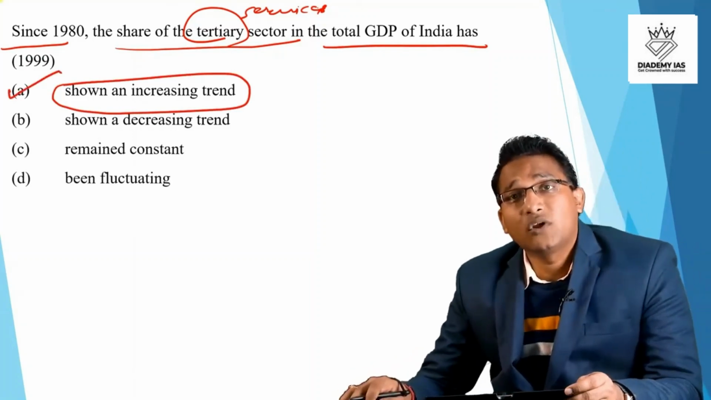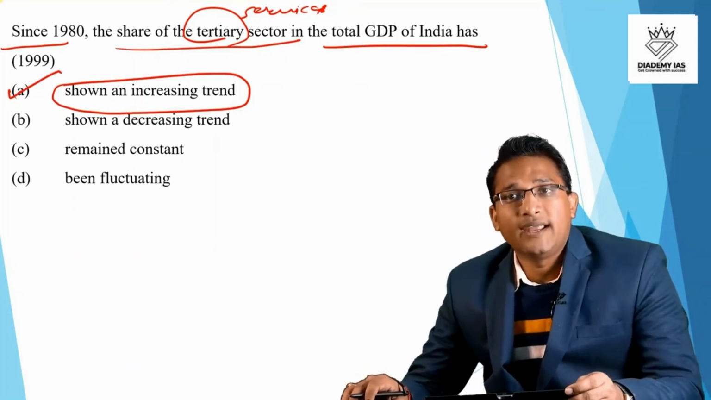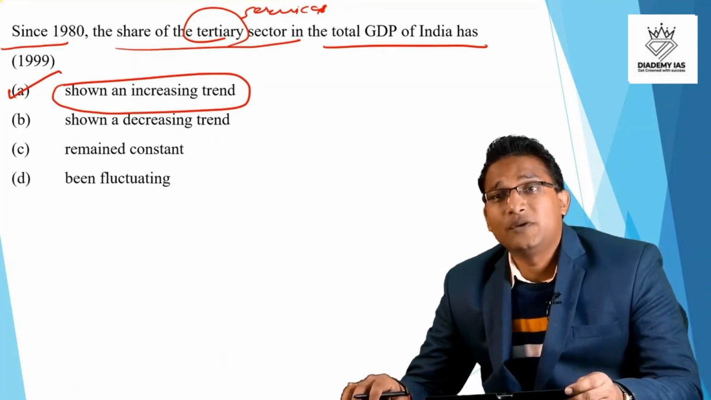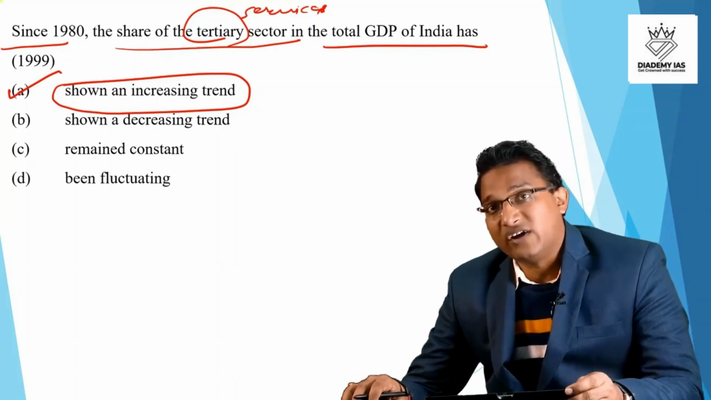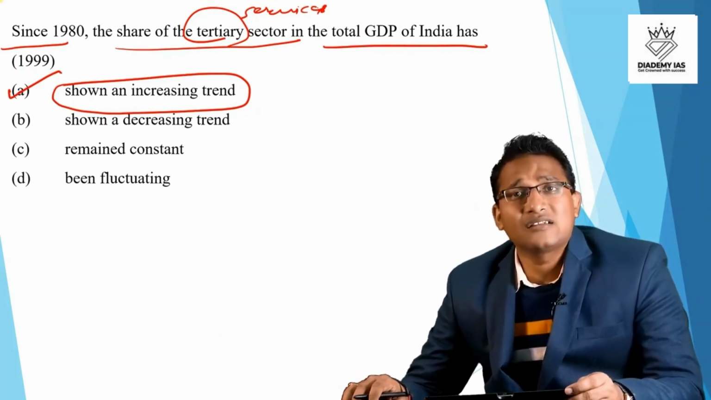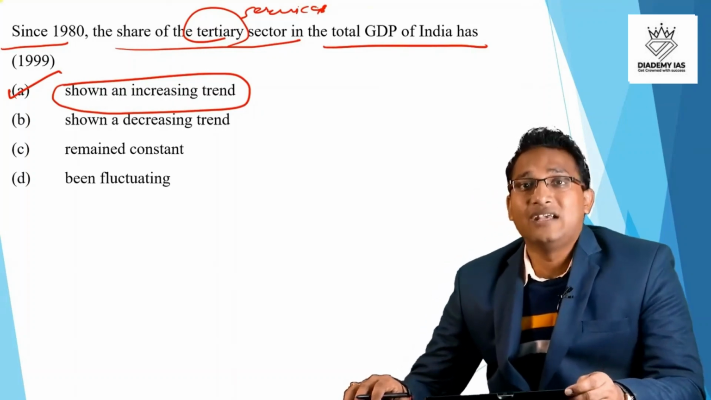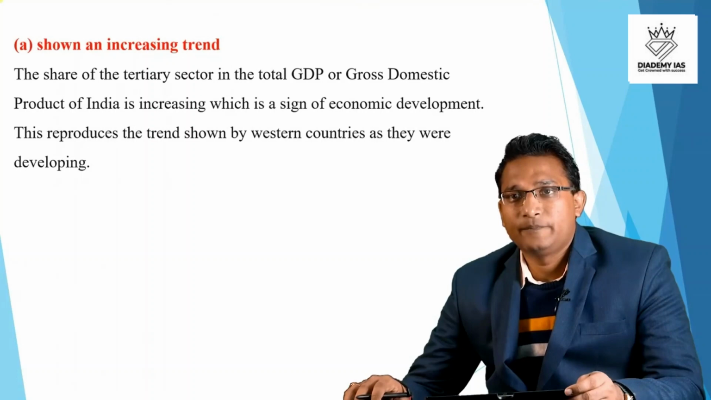Tertiary sector has been growing very fast. The agriculture sector has not been growing so much, and even the manufacturing and industrial sector has not been growing so much, but tertiary sector has been increasing very fast. What is the reason? The reasons are multiple. When we discuss the chapter of 5-year plans, we will discuss that in detail. So the answer is option A.